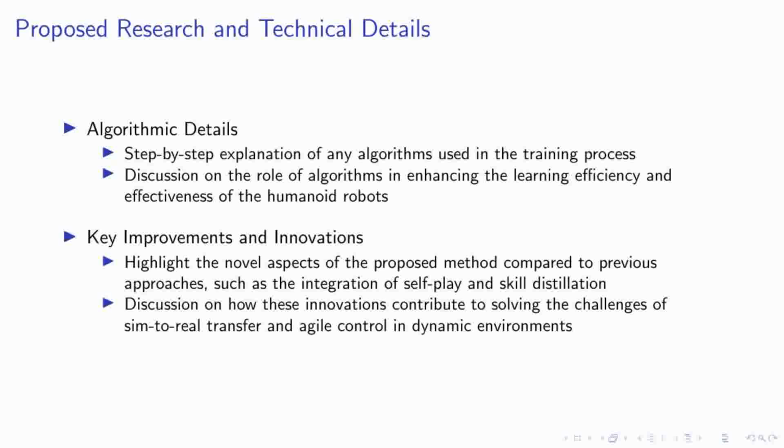Moving on to the key improvements and innovations of our method, we've integrated cutting-edge techniques such as self-play and skill distillation. These innovations are crucial as they allow our humanoid robots to learn and refine their skills autonomously, simulating real-world interactions. This approach not only addresses the challenges associated with sim-to-real transfer, but also enhances the robot's ability to perform agile control in dynamic, multi-agent settings. These advancements mark a significant leap from previous methodologies, pushing the boundaries of what's possible in robotic agility and adaptability.